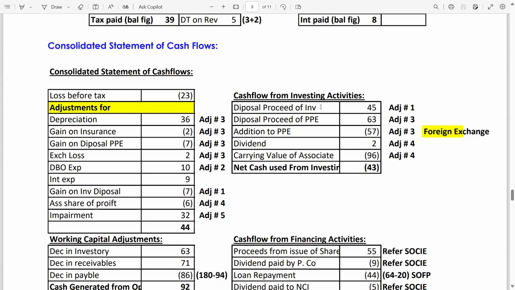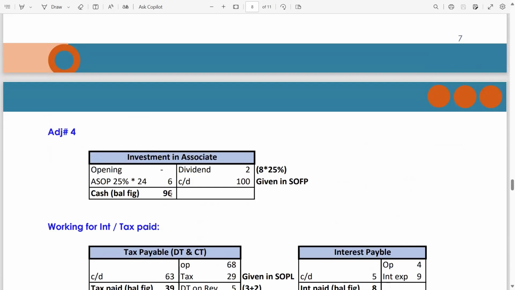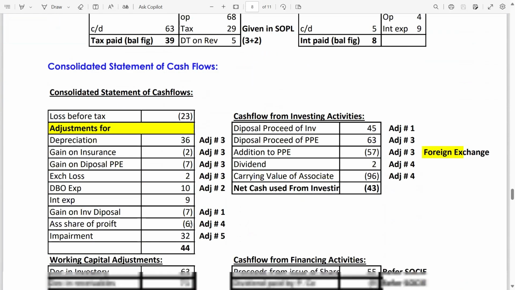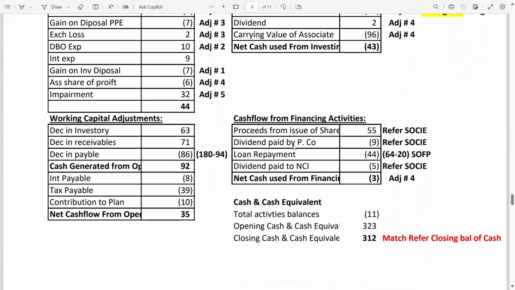Okay, disposal proceeds of investment 45, disposal proceeds of PPE 63, adjustment number 3. Addition to PPE 57, adjustment number 3. Dividend to which two? Can anyone tell me? Dividend from the associate. Carrying value of associate 96. It's a cash figure which we have calculated. Let me show you this one. Net cash used from investing activities is 43 in negative.